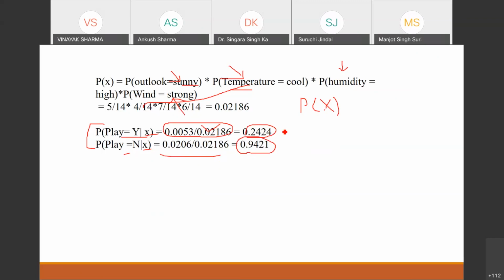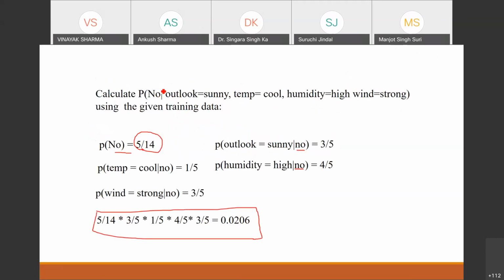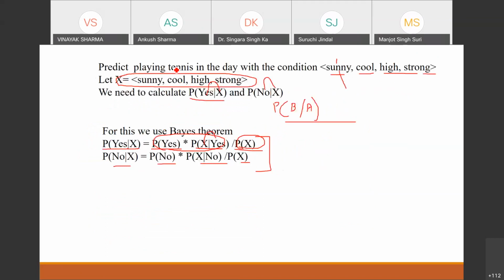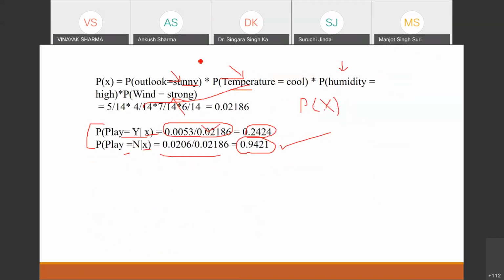So which one is higher? That will be your output. So this is the higher. You can say whenever we have this data, outlook equal to sunny, cool, high and strong, game will not be there. So what we have got from the table by using the conditional probability, that game will not be there. Okay, is this okay? Numerical okay?